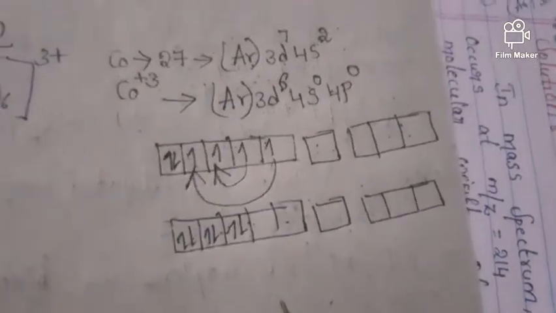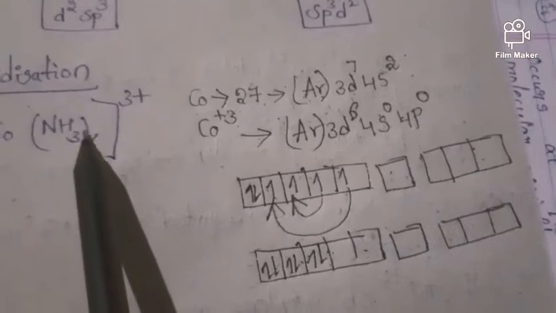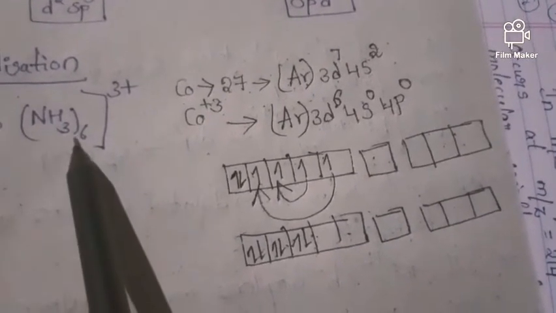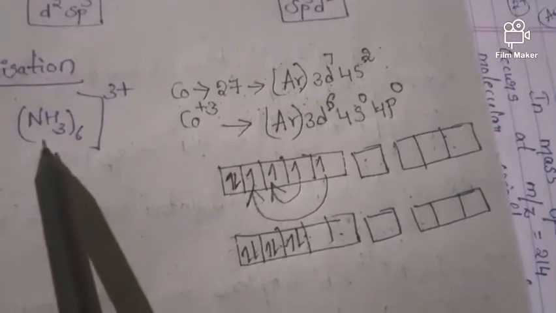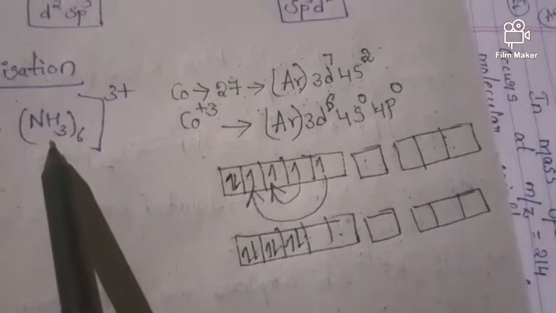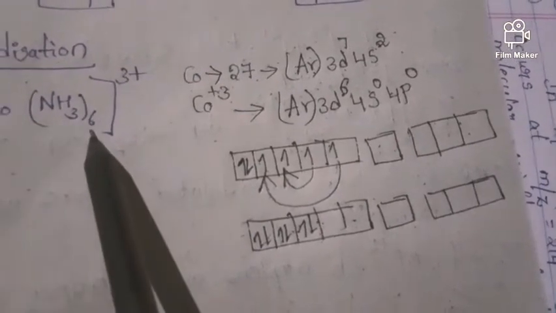Now we have to look at this ammonia. Here 6 ammonias are present. That means this ammonia is a strong field ligand. And we know that ligands have the ability to donate.